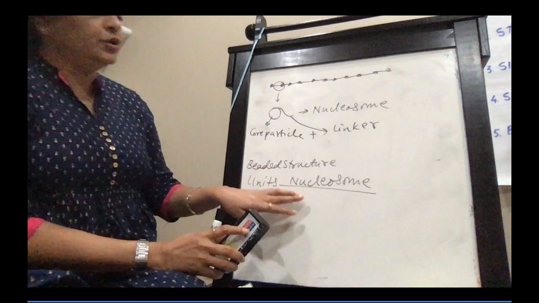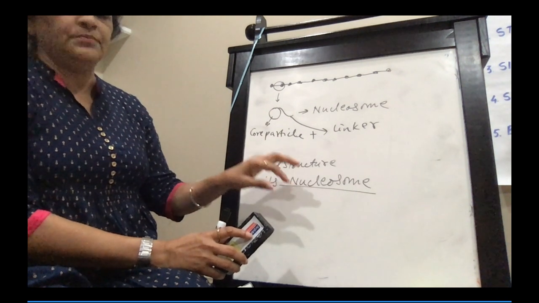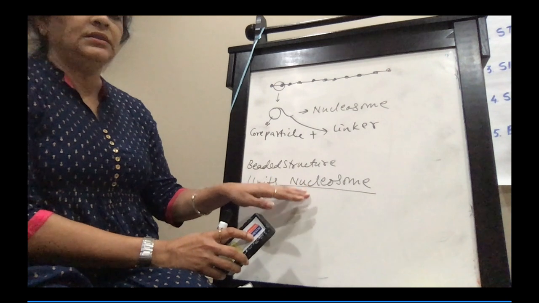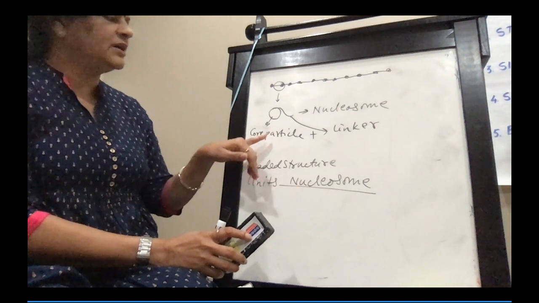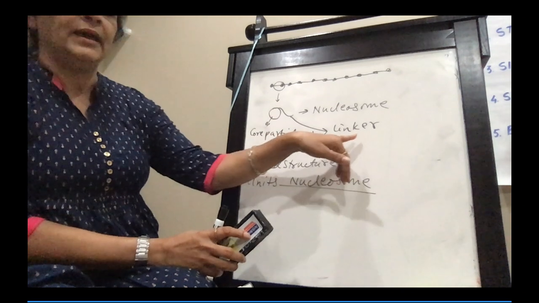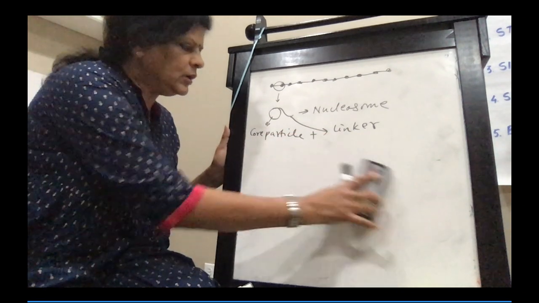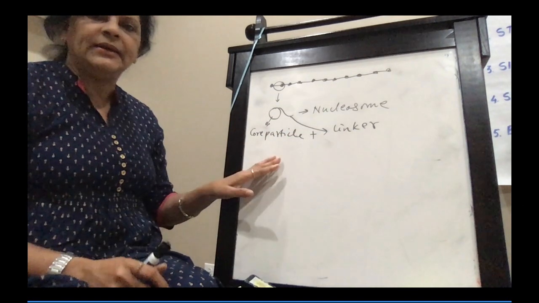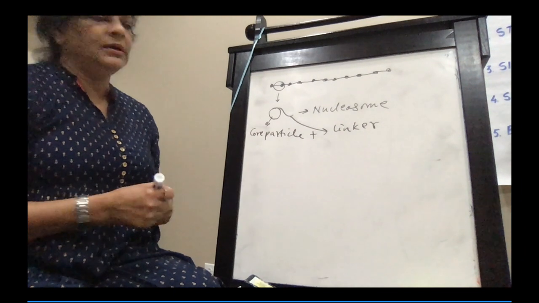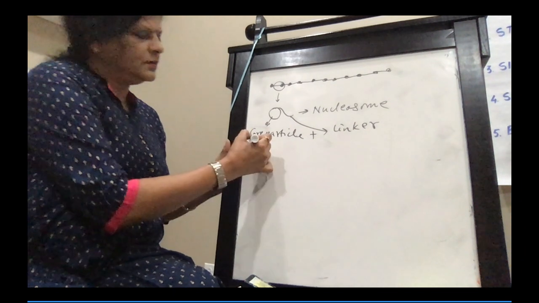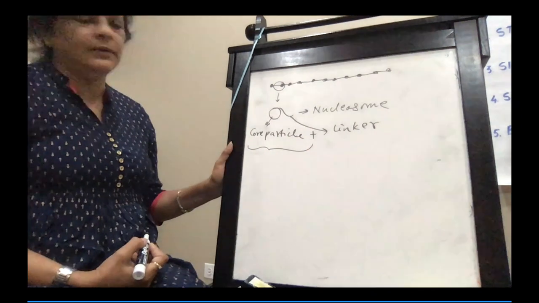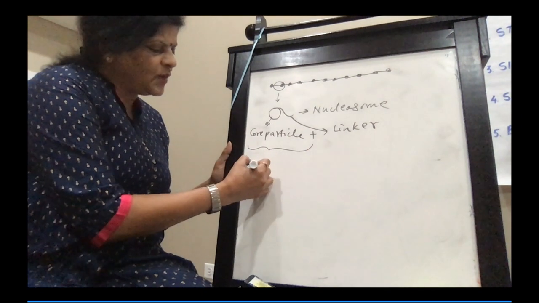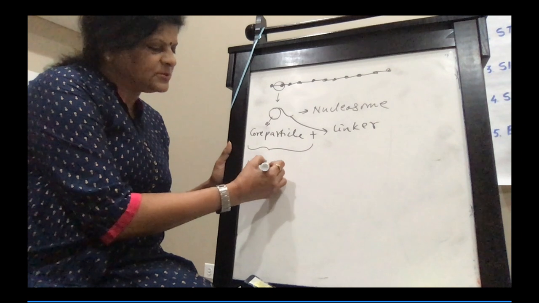Fine. So the beaded unit in the chromatin is the nucleosome. Each nucleosome consists of a core particle and a linker. Now coming to the core particle, what is the core particle consisting of? So here I will take the core particle. The core particle has 146 base pair.